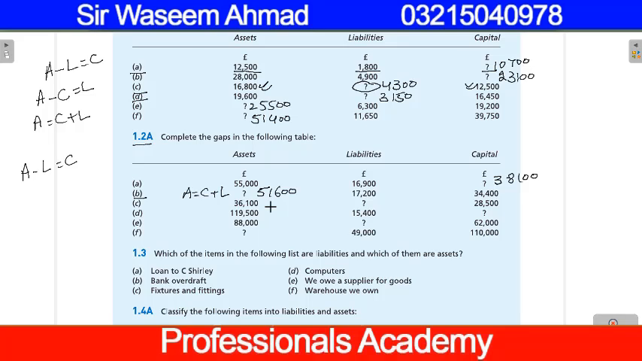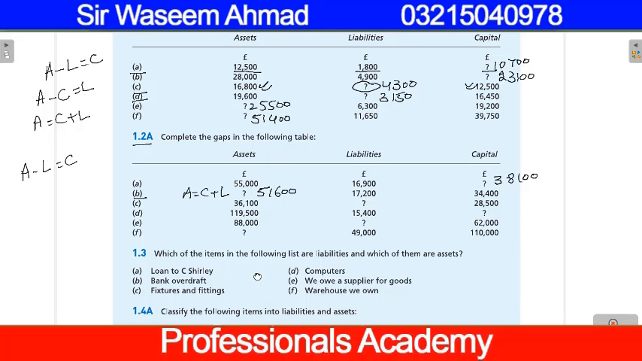So in a basic simple accounting equation, you have three components: assets, capital, and liability. You are given two components, assets and liabilities, and you have to find capital. You are given assets and capital, and you have to find liabilities. And you are given capital and liabilities, and you have to find assets.